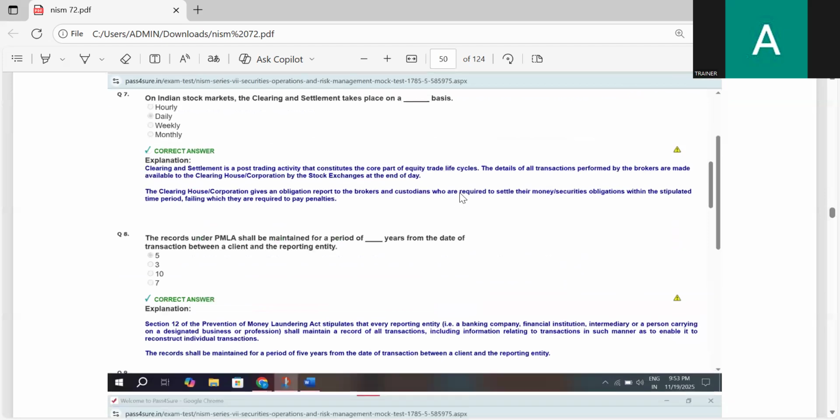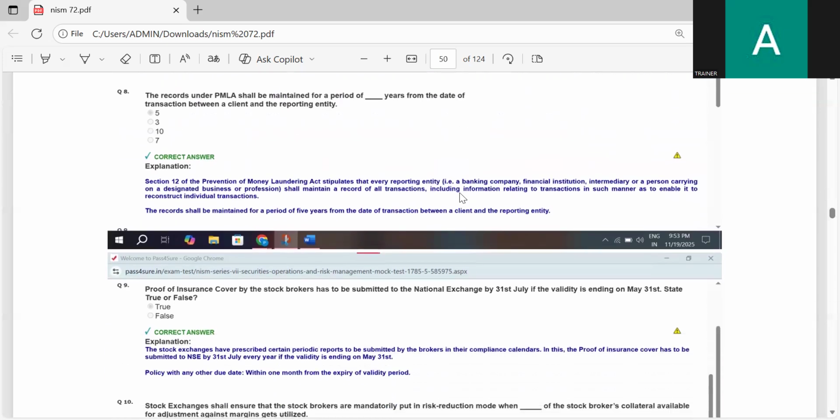On the Indian stock market, the clearing and settlement takes place on dash basis, daily basis. The records under PMLA shall be maintained for the period of dash years from the date of transaction between a client and a reporting entity. The correct answer is 5. The records under PMLA shall be maintained for a period of 5 years from the date of transaction between the client and the reporting entity.